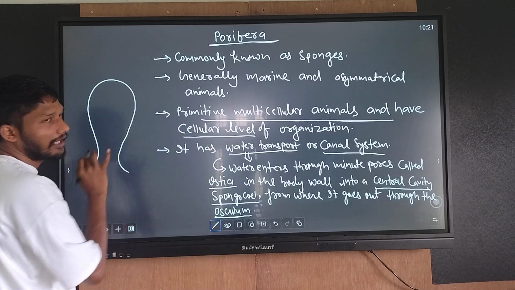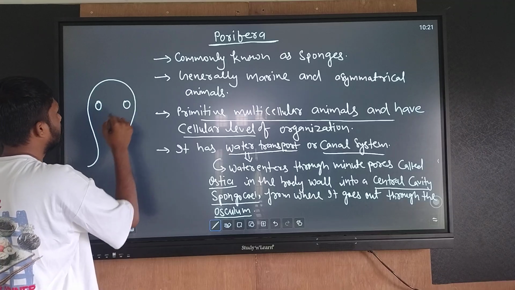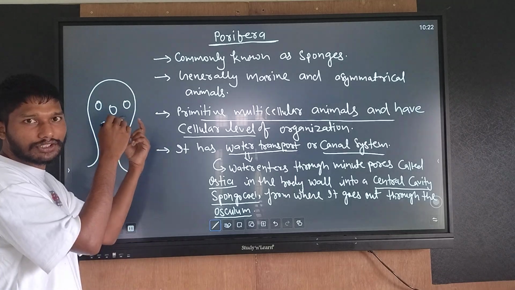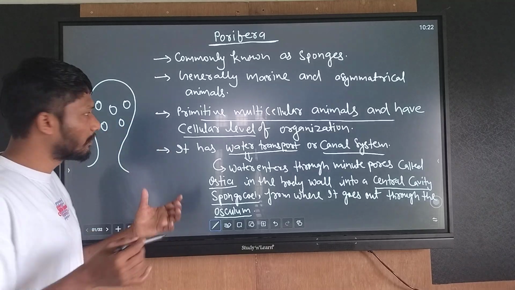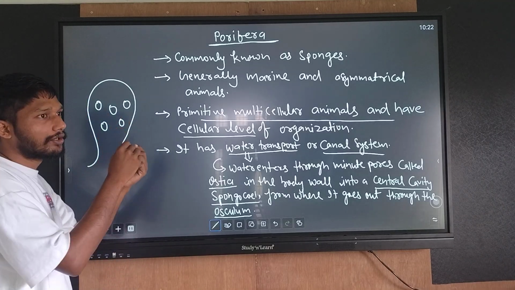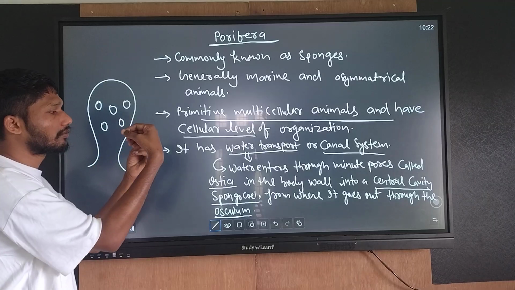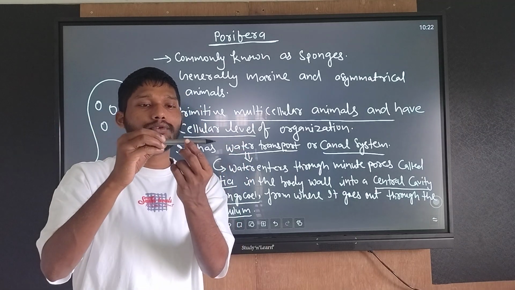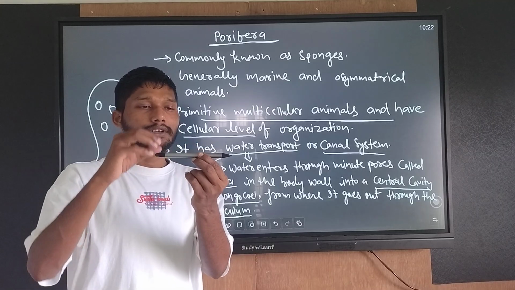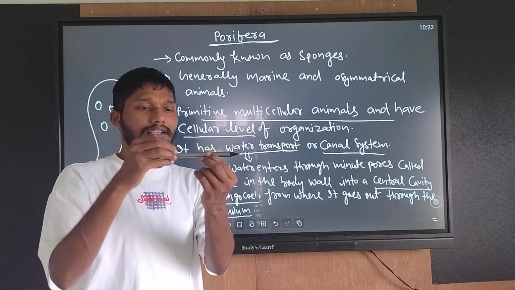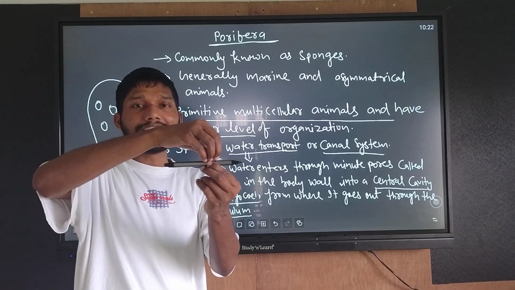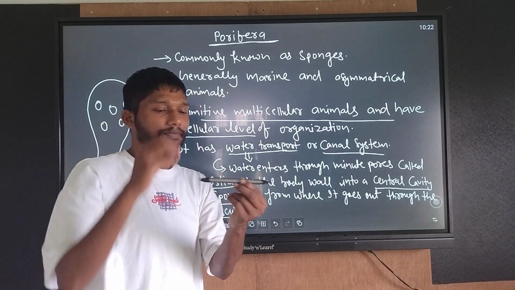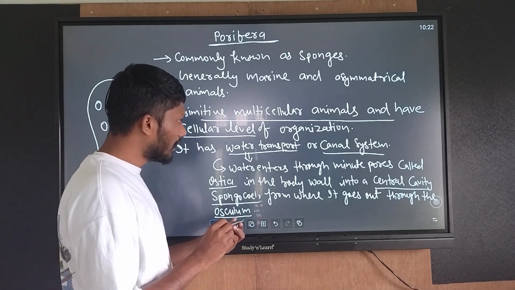Imagine this is a porifera; it has a water vascular system. Through minute pores present on the body surface, water enters and is transported from one side to the other. Here is a small pore on the surface, and these are the channels. Through this water enters and through this water exits.